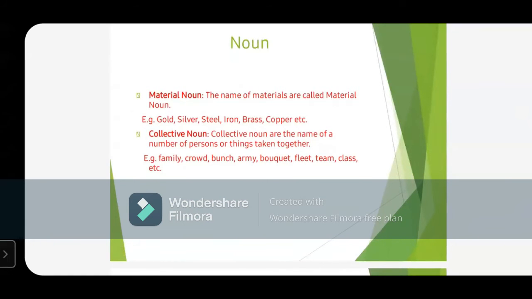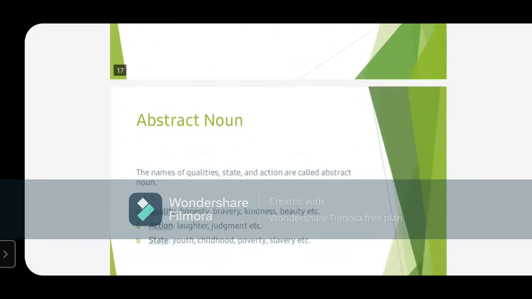All the materials like gold, silver, steel, brass, copper, iron, these all are material nouns. Then collective nouns are things which are always taken in a collection, like family, crowd, bunch, army, bouquet, fleet, team, class. तो जो भी समूह में होती हैं, ग्रुप में होती हैं, they are called collective noun.